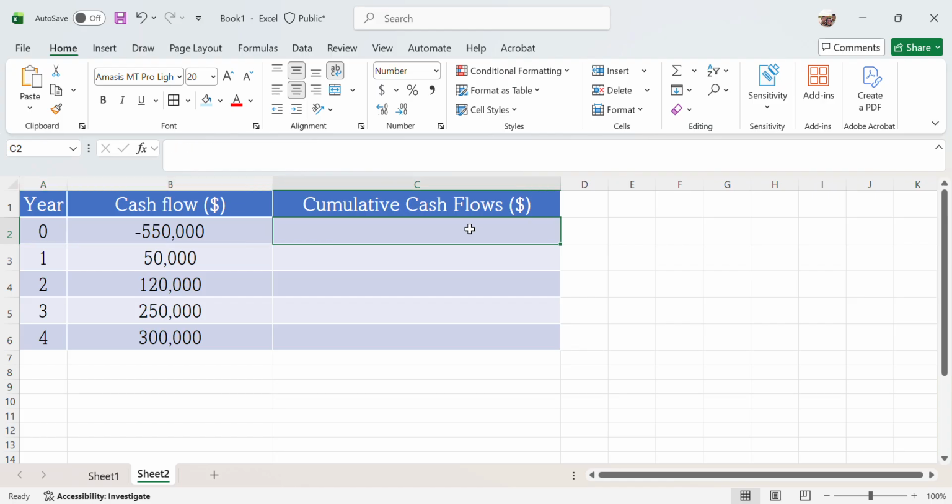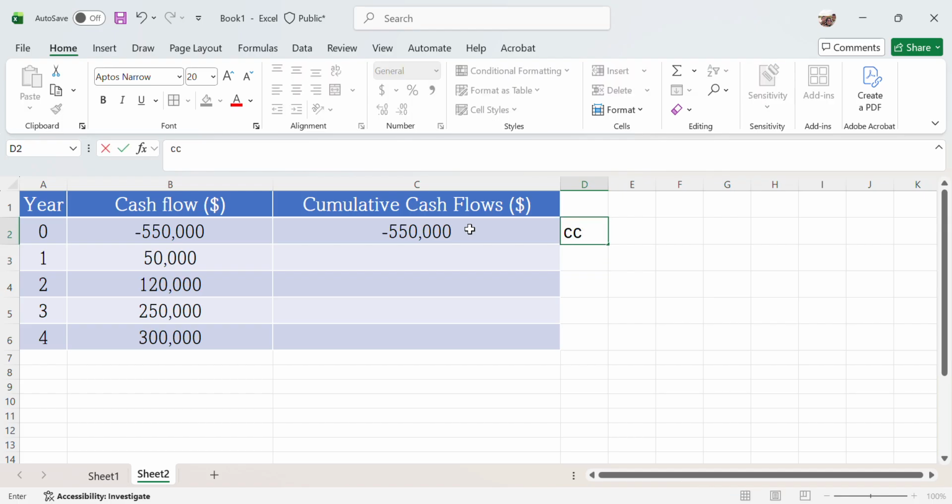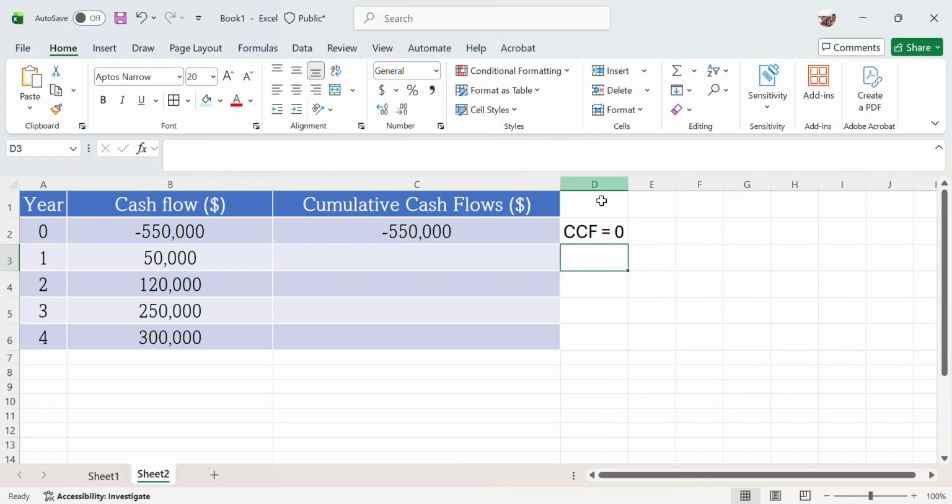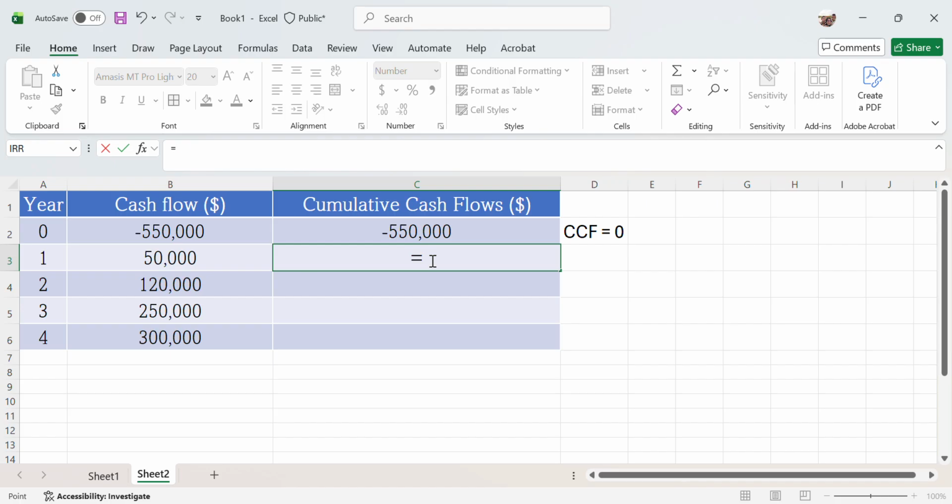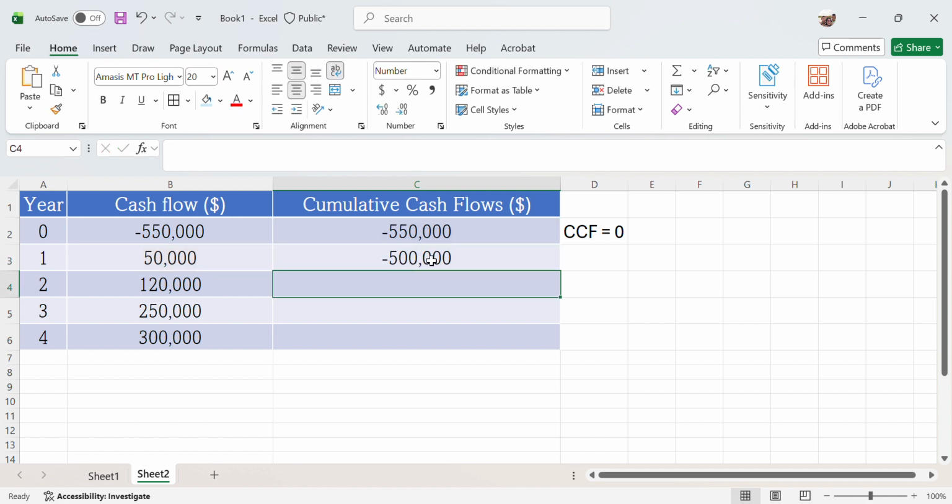First we calculate the cumulative cash flows. In year 0 you have an outflow of negative 550. You need to remember your motive is to find when the cumulative cash flow is equal to 0. That is your goal, so you want to know when this is break even. Now you repeat the same step for year 1. Before this you were still short of 550, so you add the cash inflow of 50,000 in year 1. So at the end of year 1 you are still short of 500,000.